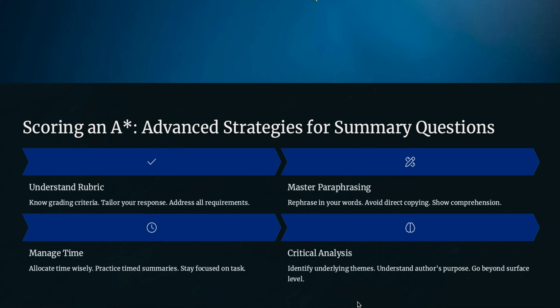Want to secure an A-star? Use these advanced strategies. First, understand the rubric. Know exactly what the examiner is looking for and tailor your answer accordingly. Master the art of paraphrasing. Put ideas into your own words to demonstrate understanding. Manage your time wisely. Practice under timed conditions to build speed and focus. Finally, engage in critical analysis. Identify deeper themes, understand the author's purpose. This sets excellent summaries apart.